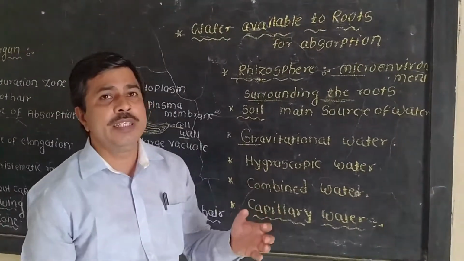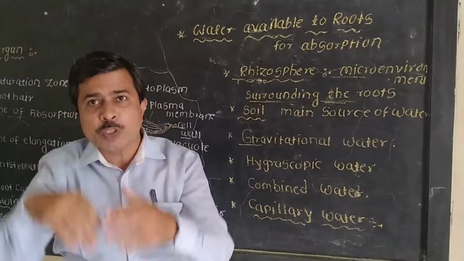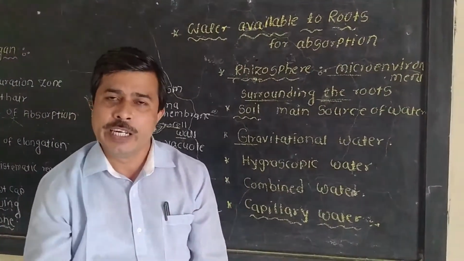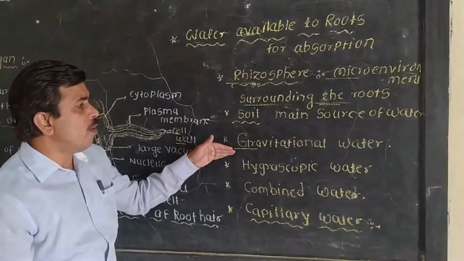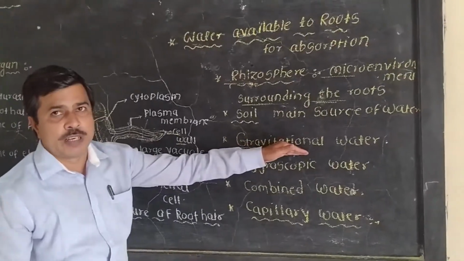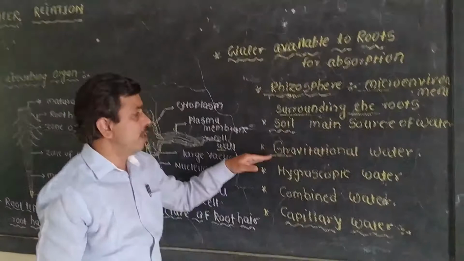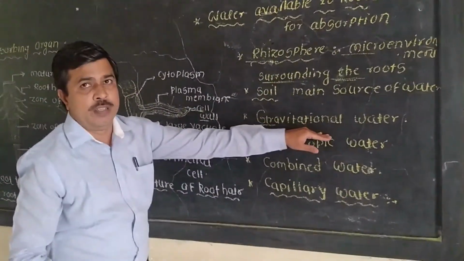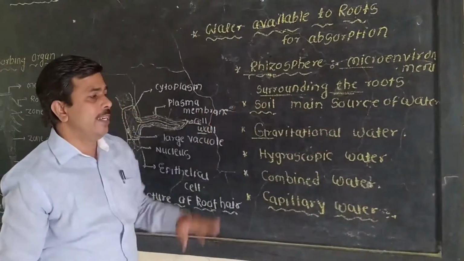Gravitational water means water that percolates into the deep soil due to gravity and is present in the deeper regions. Plants cannot absorb this form of water, so it is not used for absorption.